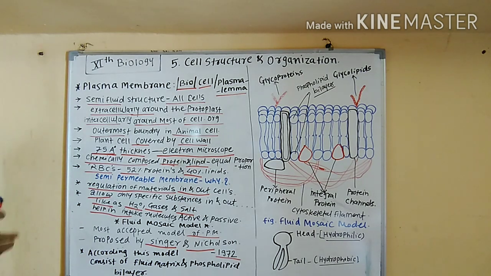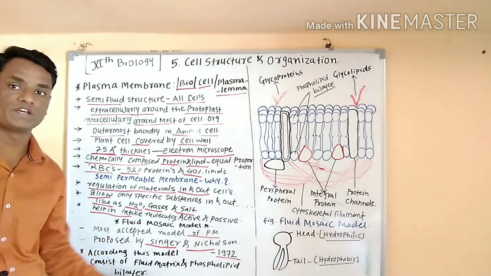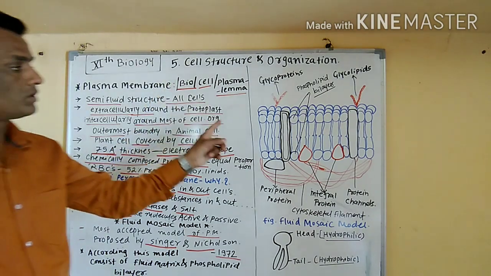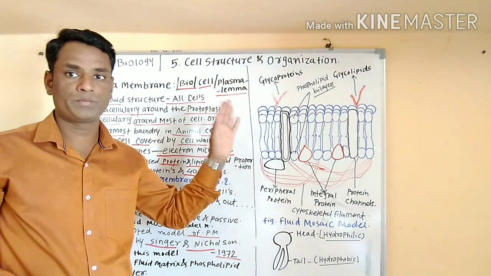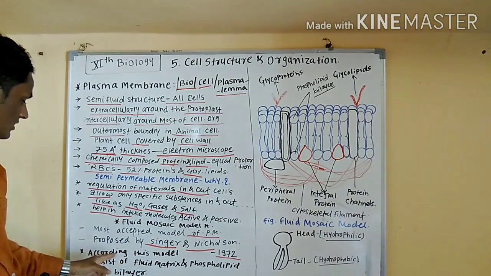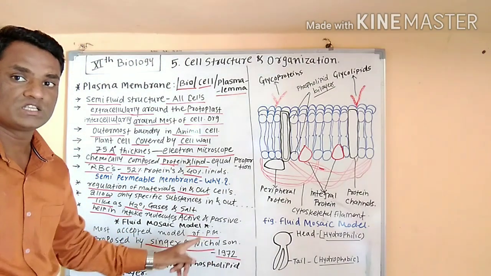According to this model, the plasma membrane consists of a fluid matrix and phospholipid bilayer molecules.